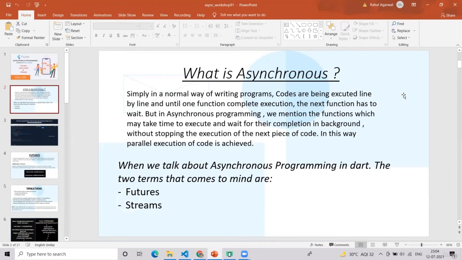Hi, welcome to the new module where we will be discussing asynchronous programming. So, if you are new to this concept, you might be thinking, what is asynchronous?